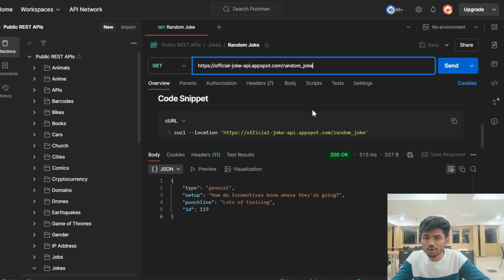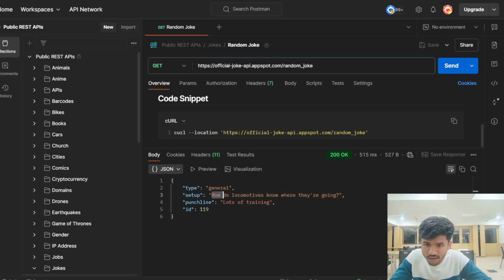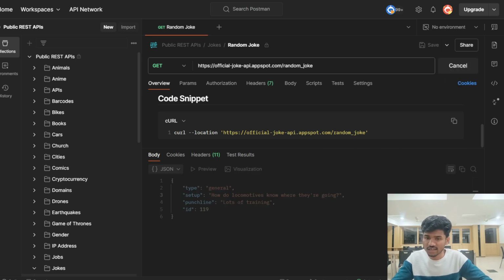So I am getting a new joke. This API generates a random joke for every API endpoint request. First of all, here is a joke: how does a locomotive know where it is going? So here is one joke. When I send another request, you can see that the joke changes.